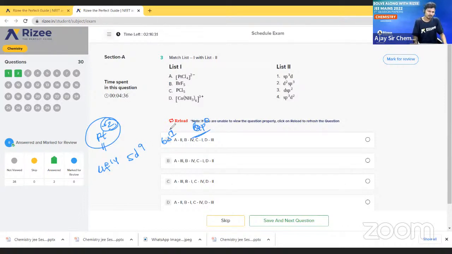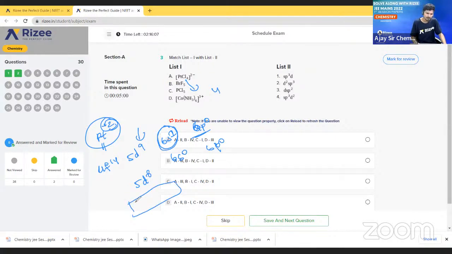We have to remove 1 electron from the valence shell 6s and 1 electron from 5d. See here, we will get 5d8, next 6s0, next 6p0. Around Pt, how many ligands are present? 4 chlorine ligands are present. So 4 chlorines can donate 4 lone pairs of electrons.